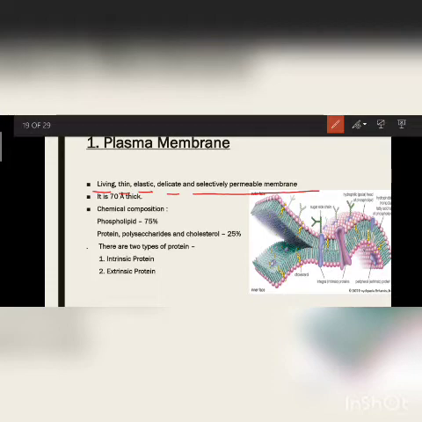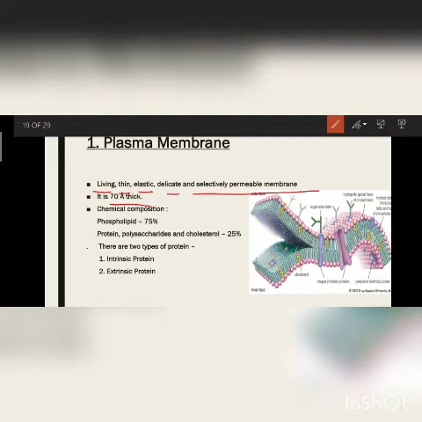Selectively permeable means it allows only those substances which are beneficial or follow the rules of mediated transport. It selects the substances and then allows them, or releases them out of the cell. It is 70 angstrom thick.